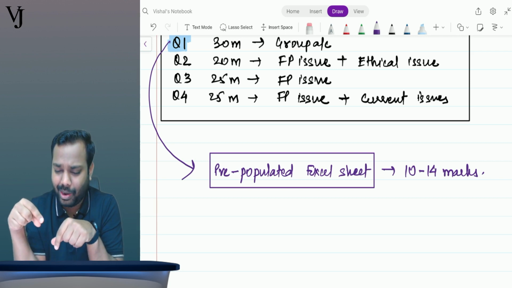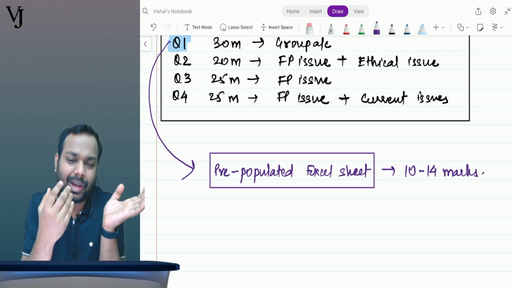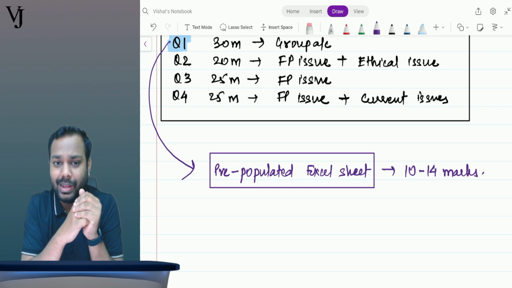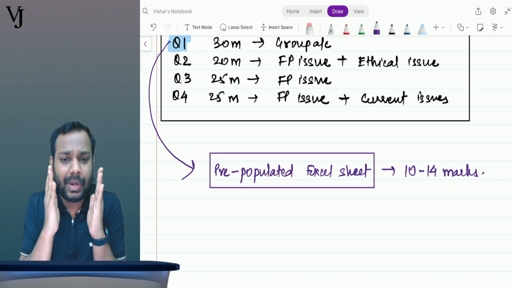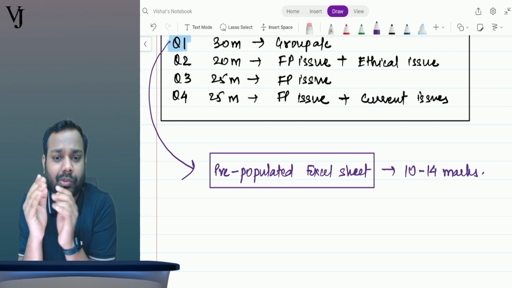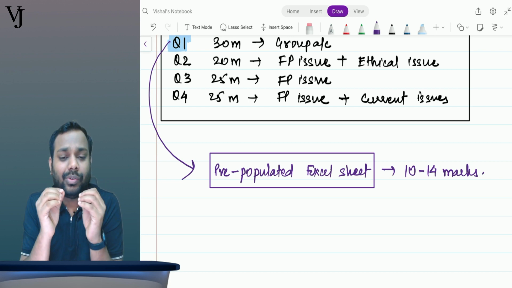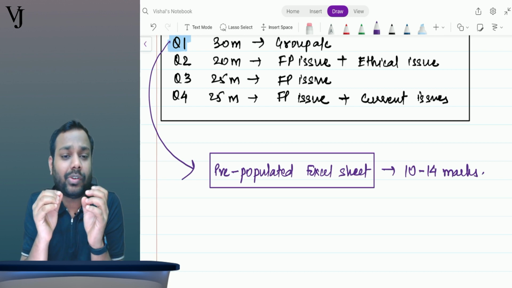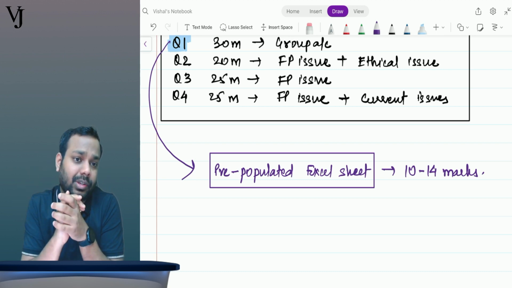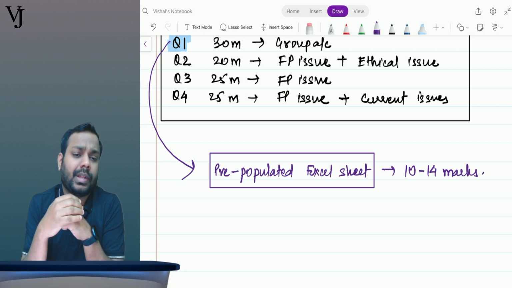Now this part is just the preparation of financial statements, similar to what you did in FR, the financial reporting paper, F7, at skill level. The only difference is they will give you a pre-populated file and you are required to just do the adjustments. To do the adjustments, the only point I will emphasize is that you should have a complete grip over the consolidation adjustments. The adjustments can pertain to consolidated SOFP, consolidated P&L, or consolidated cash flow statements.